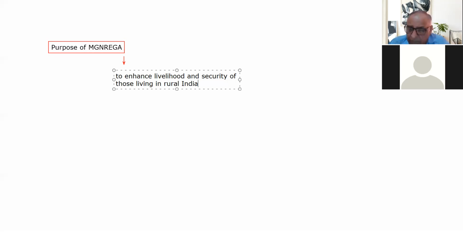Otherwise, in between, laborers find it difficult to find a job in the villages, and that adds to their poverty. So the first and primary thing was to enhance livelihood and security of those living in rural India, because agriculture cannot support them.